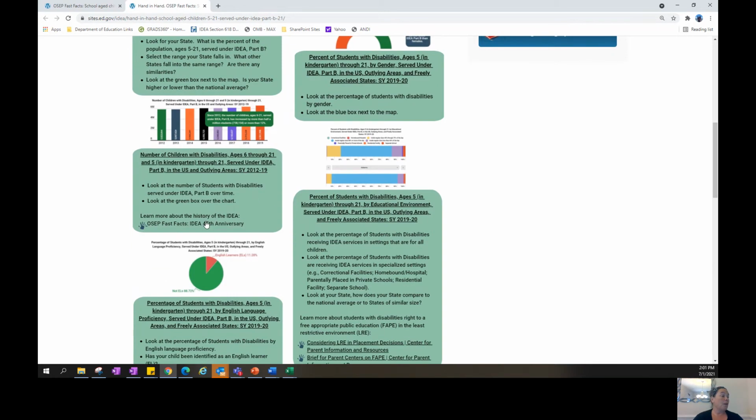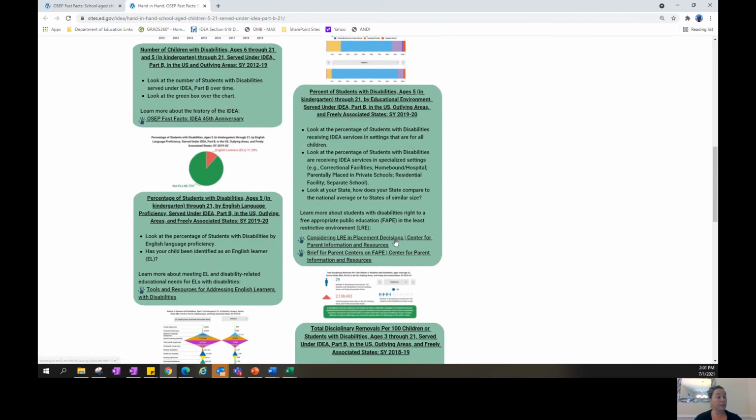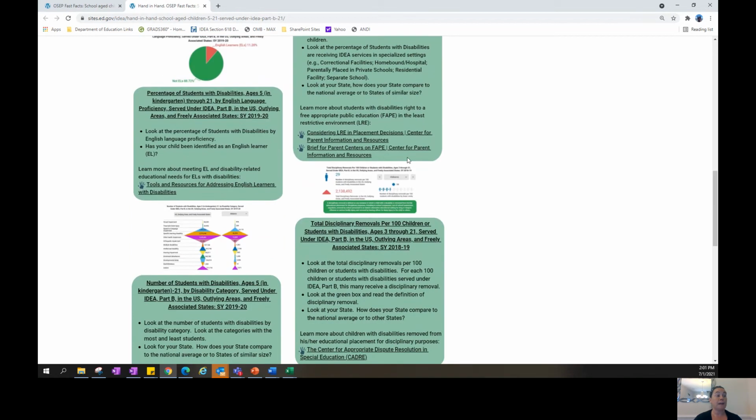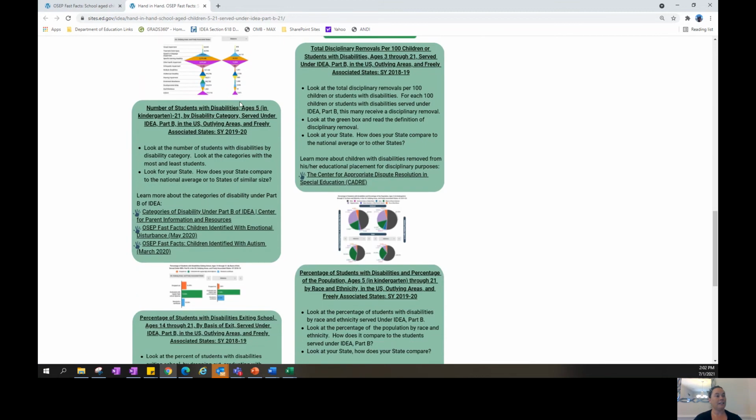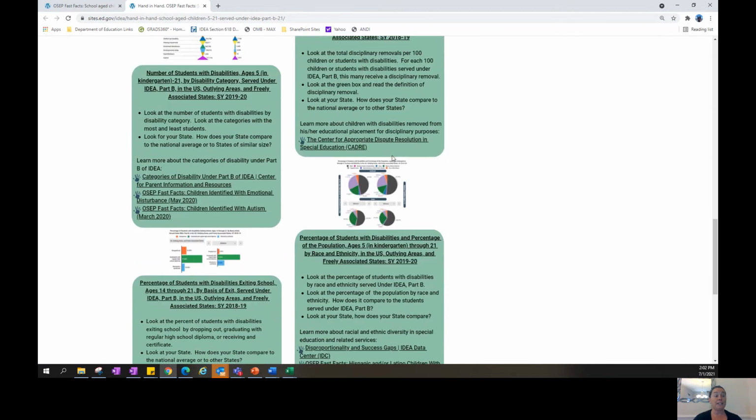Stakeholders that want to learn more about the history of IDEA can click here. Stakeholders that want to learn more about students with disabilities' right to a free, appropriate public education in the least restrictive environment can click on these resources. Stakeholders that want to learn more about English learner and disability-related educational needs for our English learners with disabilities can select this link. To learn more about children with disabilities removed from their educational placement for disciplinary purposes, follow this link.